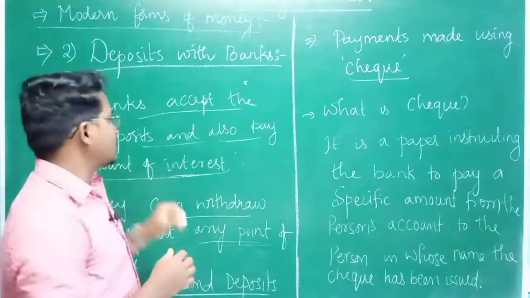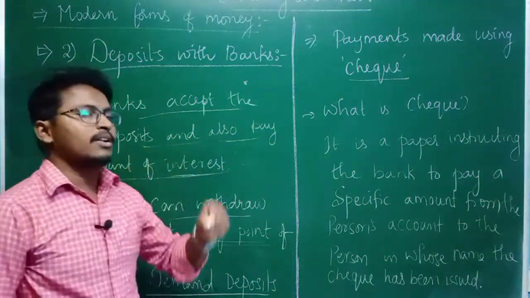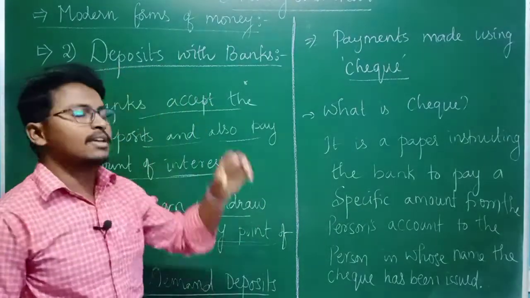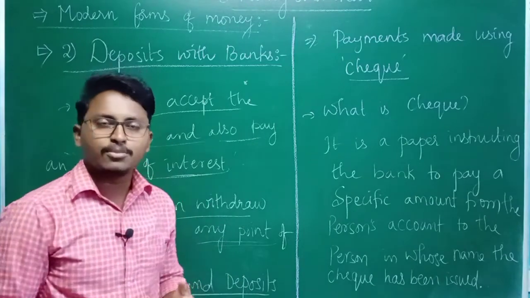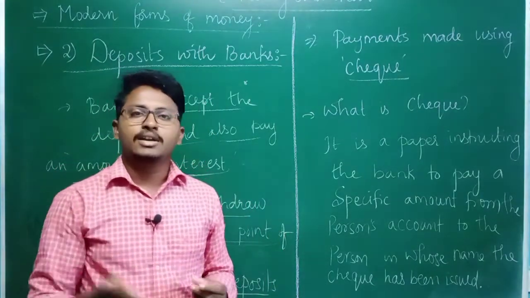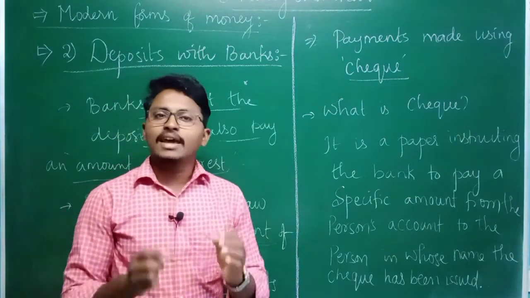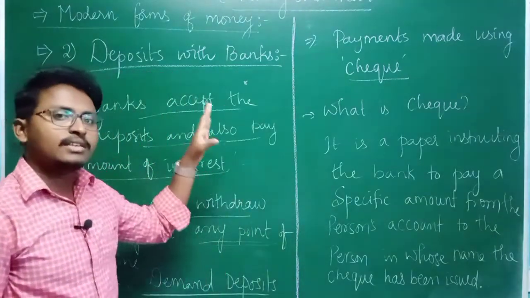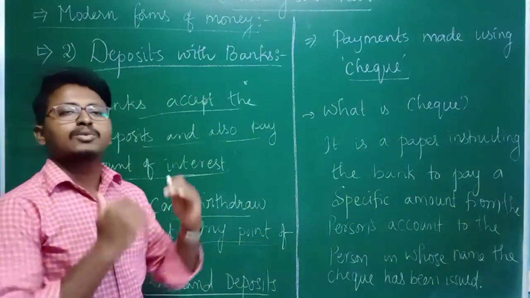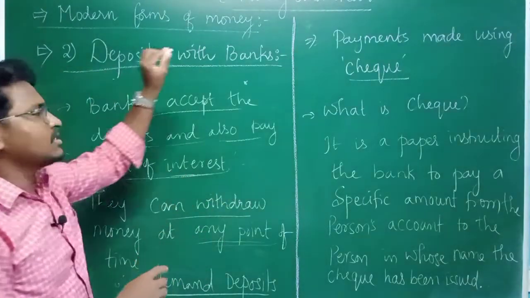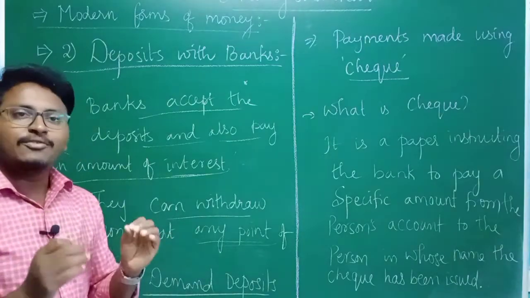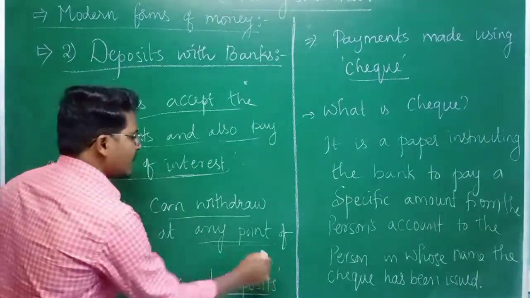And here the bank, as I told, also pays some kind of interest. Of course, there are different types of deposits: maybe fixed deposit, recurring deposit, demand deposits or savings deposits. As of now, they are not required for your standard. So simply say, whatever money you keep with the bank, we call deposits with the bank, and whenever you require, you can withdraw that money. Therefore we call them demand deposits.